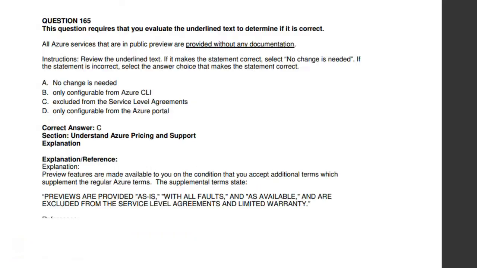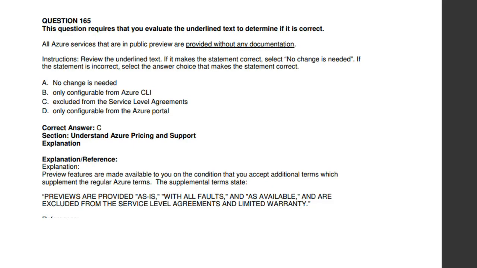Okay, so moving to the 165th question. All Azure services that are in public preview are provided without any documentation. So the answer over here is it's not provided without any documentation, it's excluded from the service level agreements. Preview features are made available to you on the condition that you accept additional terms which supplement the regular Azure terms. The supplemental terms state that previews are provided as is, with all faults, as available, and are excluded from the service level agreement and the limited warranty. So here the answer is service level agreements.